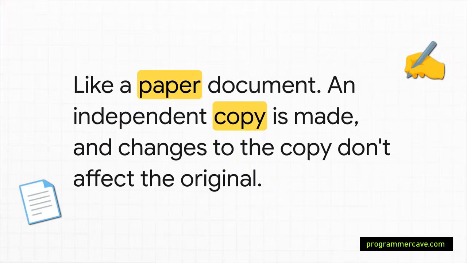The easiest way to think about a value type is like a physical paper document, right? If you give your colleague a copy, you've used a photocopier. They have a completely separate piece of paper. Anything they write on their copy, scribbles, notes, whatever, has zero effect on your original.